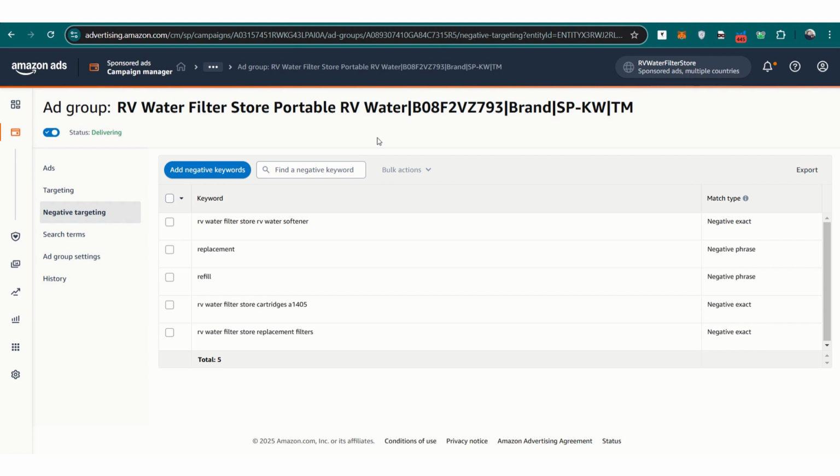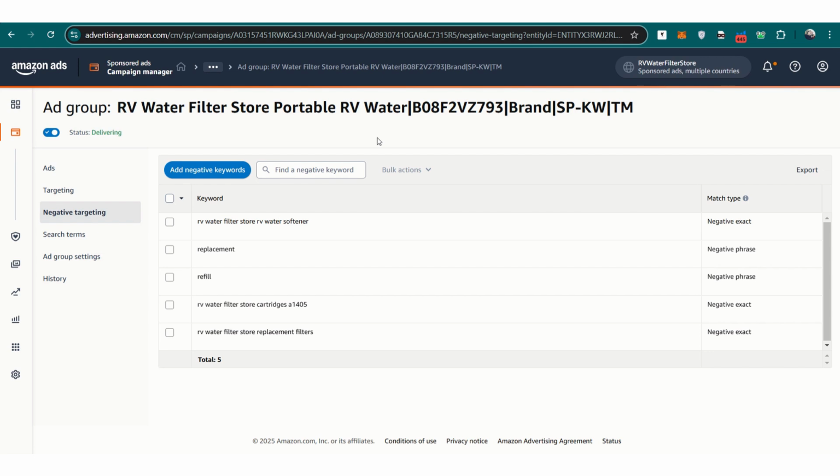Many sellers believe that if they move a keyword from an auto campaign to an exact match campaign, they should negate it from the auto campaign. This is an outdated and harmful practice. If a keyword is performing well in an auto campaign, it should be left alone while also being duplicated into an exact match campaign. Negating it means shutting down a proven sales channel, which can harm overall campaign performance.